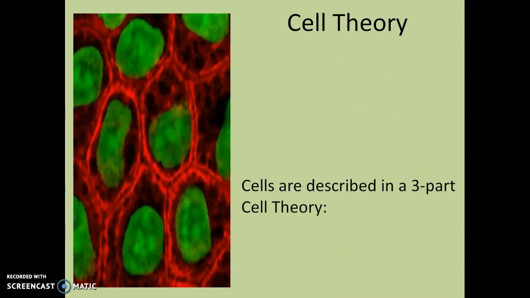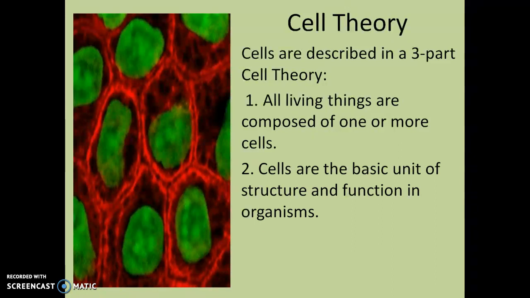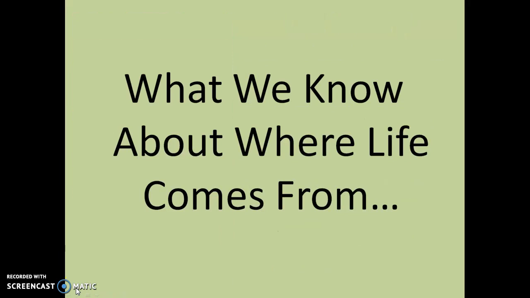The cell theory tells us 3 things. It tells us that all living things are composed of 1 or more cells. Cells are the basic unit of structure and function in living things, and that cells can only come from existing cells. So all living things have cells. Cells are the smallest thing that is considered alive, the smallest thing that gives us structure, and the smallest thing within an organism that can function by itself. And cells can only come from other cells. You're not going to get abiogenesis or spontaneous generation happening. It's not a thing.